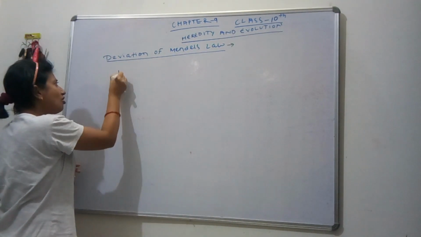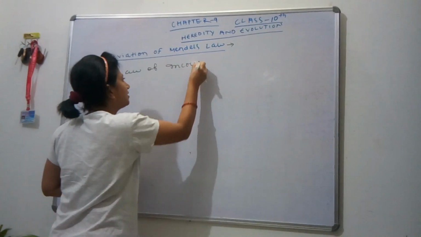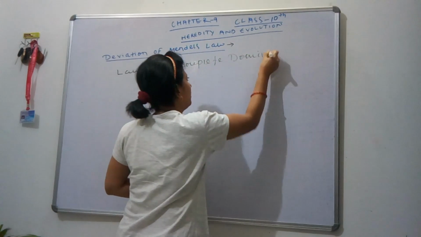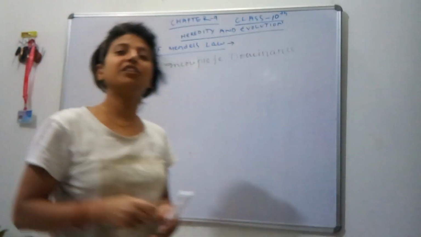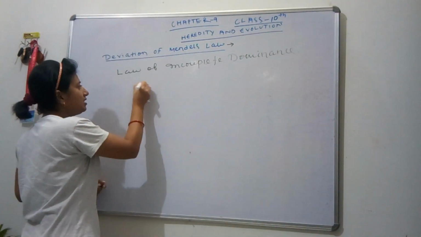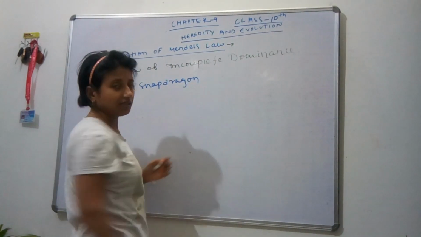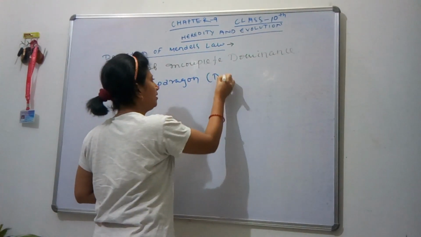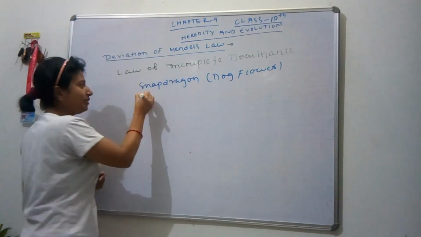The first deviation is the law of incomplete dominance. Why is this called the law of incomplete dominance? Let's understand it through an example. Here, Snapdragon is a flower taken for the experiment, which is commonly called dog flower, and its biological name is Antirrhinum.